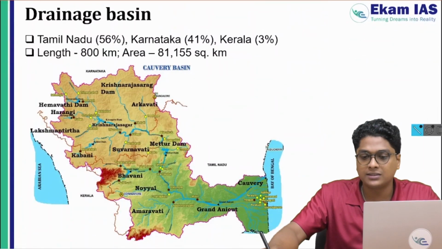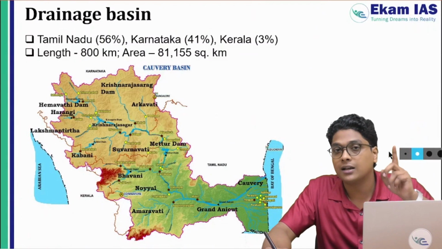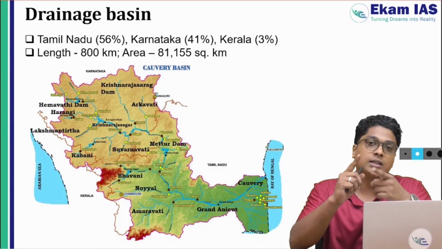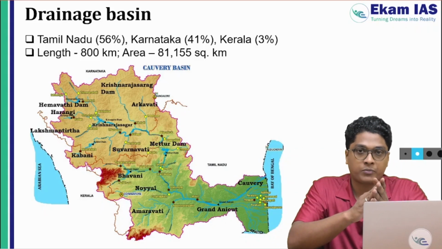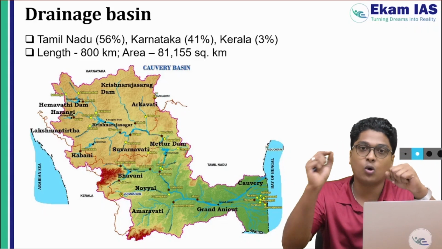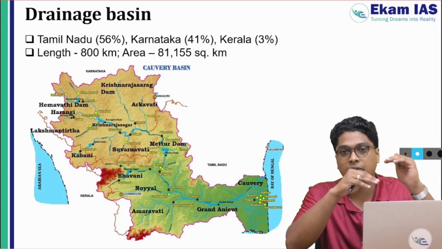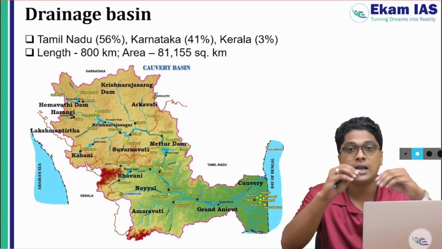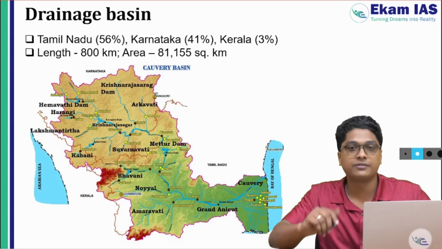So the drainage basin, this is another image, a good image with which we can learn properly the tributaries as well as the distributaries. One thing you have to remember about tributaries is whether they are left side tributaries or right side tributaries. One trick you can do would be to learn these tributaries in order. Suppose you are learning the left side tributaries, remember which one is joining the river first. Also, if you have a clear idea regarding the elevation of the region, you will be able to guess in which direction the river is flowing as well.